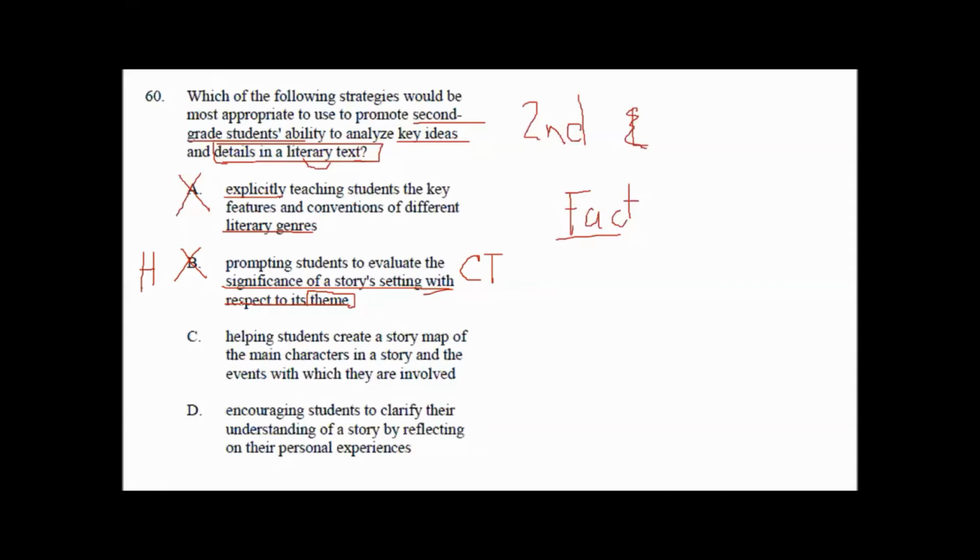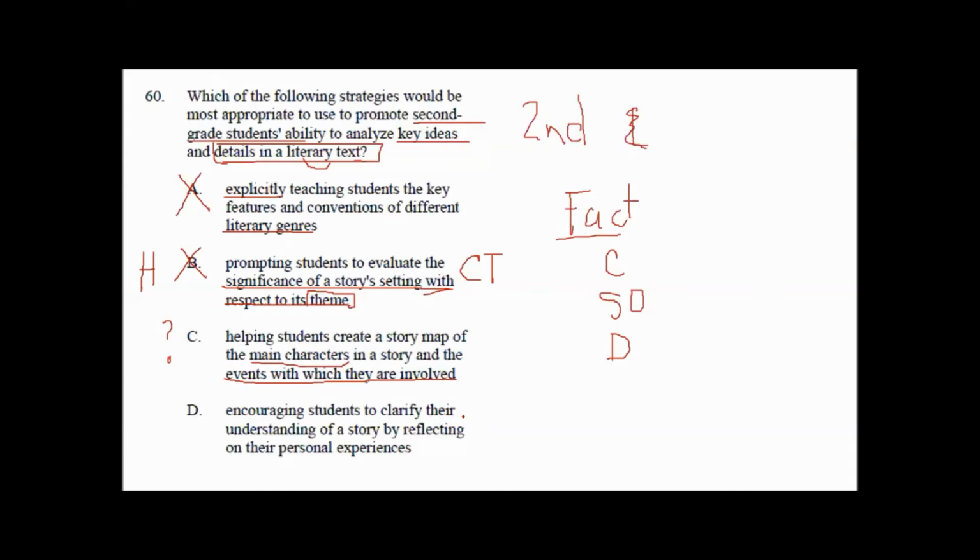Themes are about beyond. Helping students create a story map of the main characters in the story and the events in which they are involved. So remember, in facts, we do have the character, right? We have the sequential order of details, right? And just the big general details. Right there, I'm hearing several words that are going to help us. So we're going to go ahead and magic maybe that.